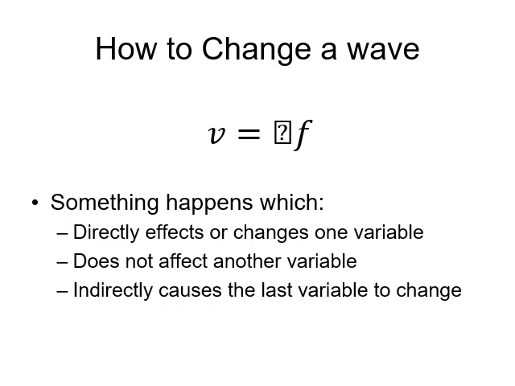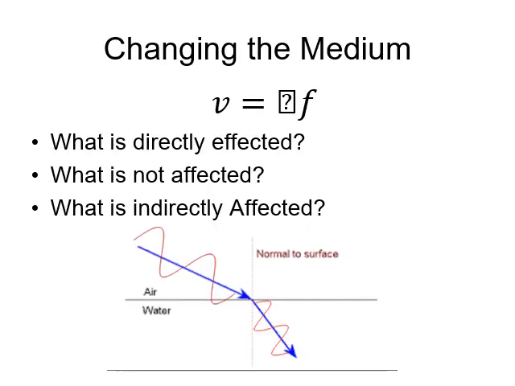So 2 variables will change. One will change directly as a cause of whatever's happening in the story problem, and one will change indirectly, while the other one stays constant. The first and very common example of a change that occurs in a problem is when the medium changes. If the medium changes, the thing that changes directly is the speed of the wave, because remember, the medium directly affects the speed of the wave. So the speed will either increase or decrease.